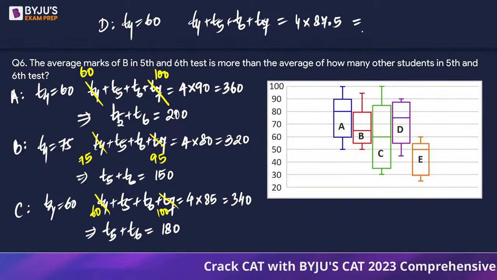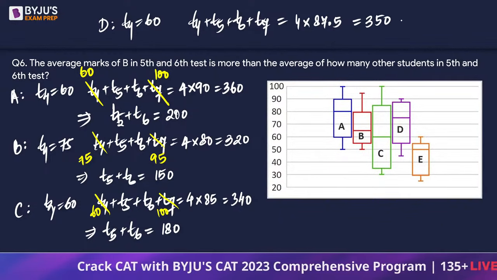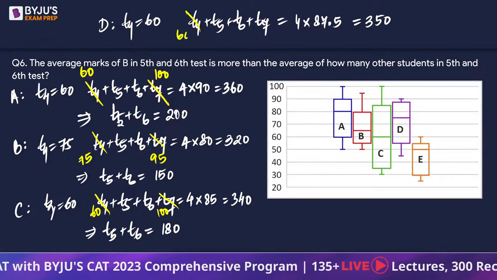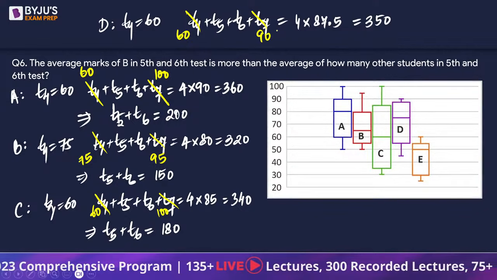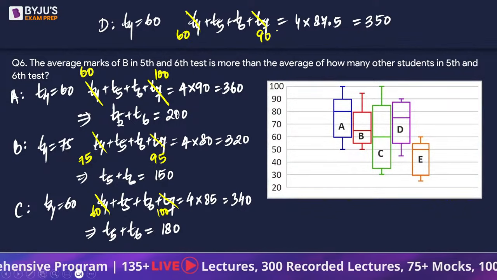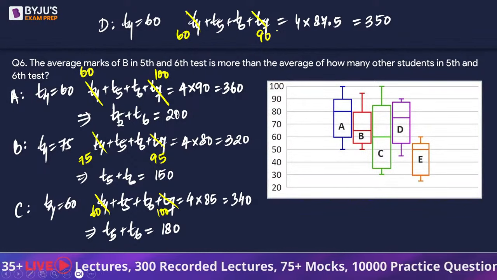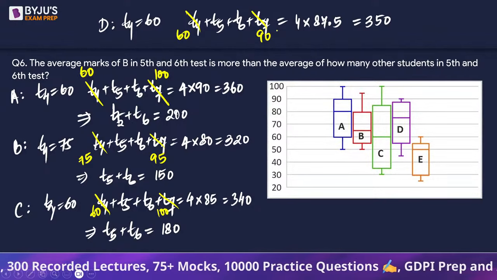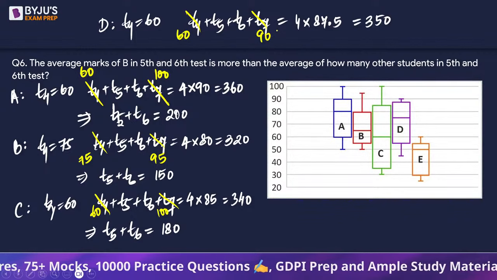Which is going to give us 350. Out of this, we know that T4 is 60 and we know that T7, D का highest जो है वो अपना 90 है. So 150 is there, which... Doesn't make sense, right?